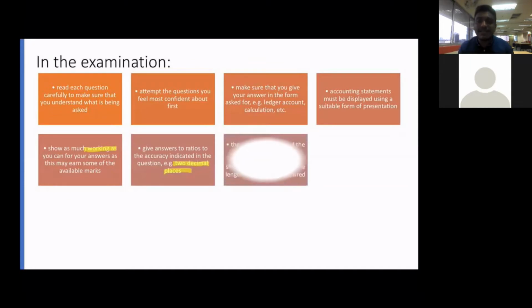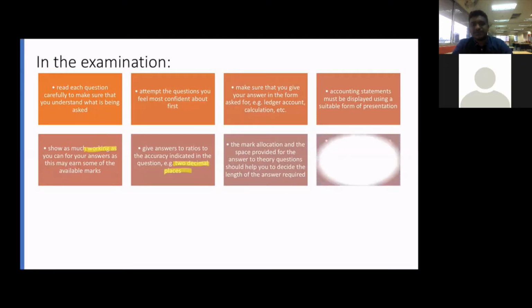Next one is the mark allocation. You can see the mark allocation inside the box there. Inside the question, down there, they will write in a bracket 2 marks, 4 marks. If there's 4 marks, you at least give them 4 points, or you give 2 points with the explanation, because they read the question and see. You don't need to write more answers, or write too few answers. You see the marks, you just answer according to the marks given to you.